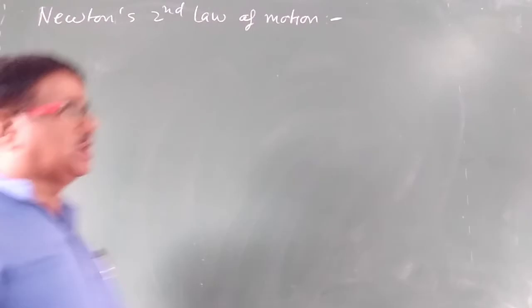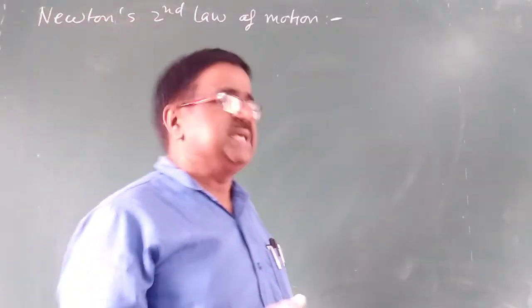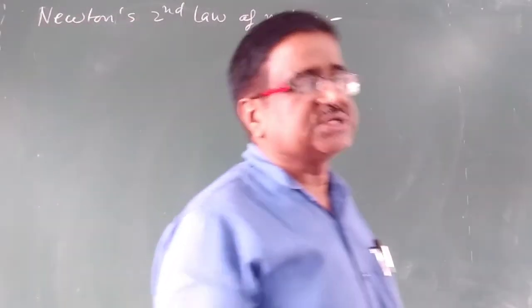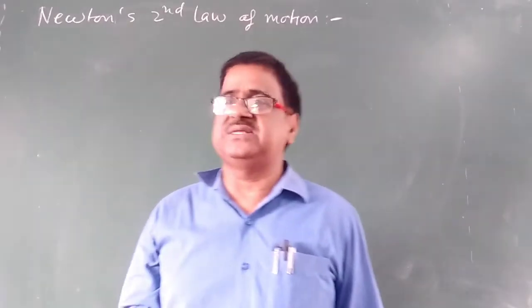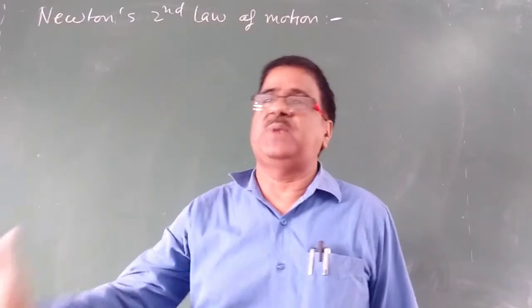Rate of change of momentum is equal to the force applied on the body, and the change in momentum takes place in the direction of the force applied.